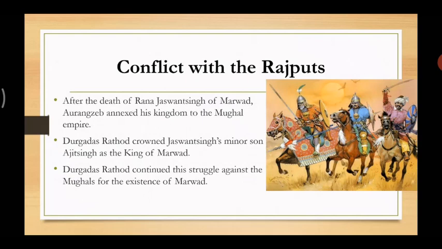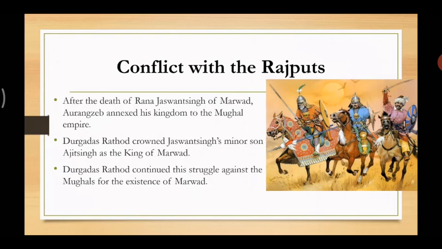Next, we have conflict with the Rajputs. Now, Akbar had secured the cooperation of the Rajputs with his policy of amicable relations. Amicable relationship means friendly relationships he had kept. Aurangzeb could not obtain the cooperation of Rajputs. After the death of Rana Jaswant Singh of Marwar, Aurangzeb annexed his kingdom, means he took possession of that kingdom. He annexed his kingdom to the Mughal Empire.